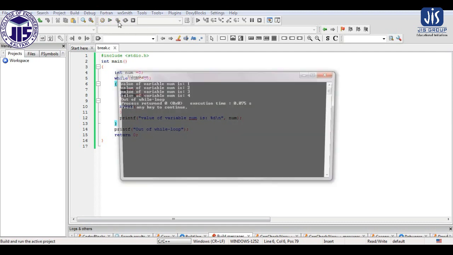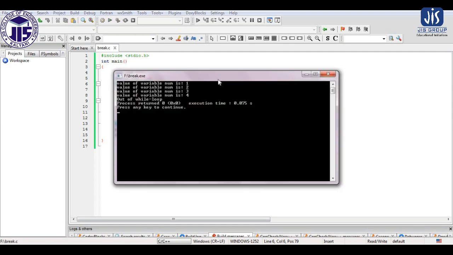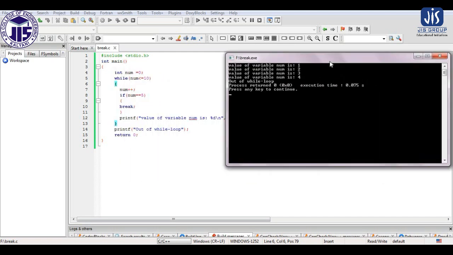That's why it is printing 1, 2, 3, 4, up to when the value of num is 4. After the increment it will become 5, and as soon as the num variable becomes 5, it is executing the break statement and gets out of the loop.